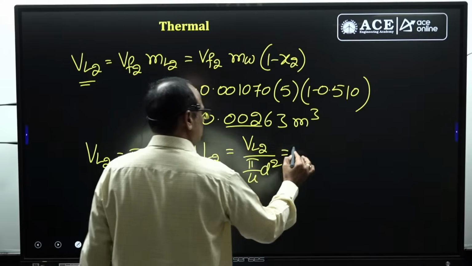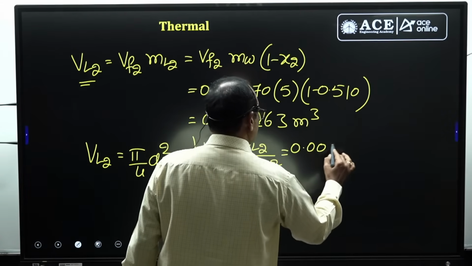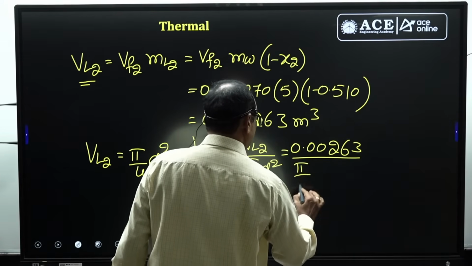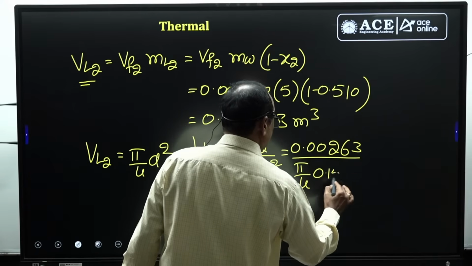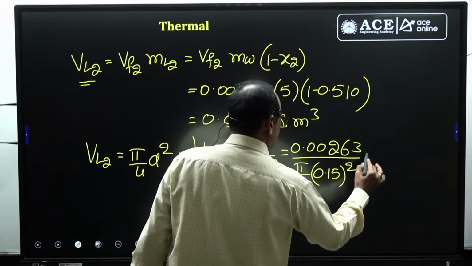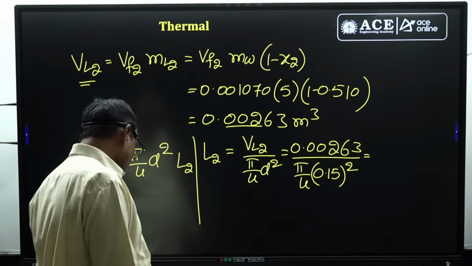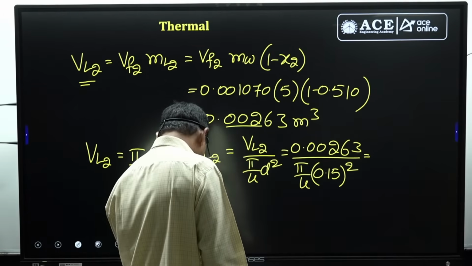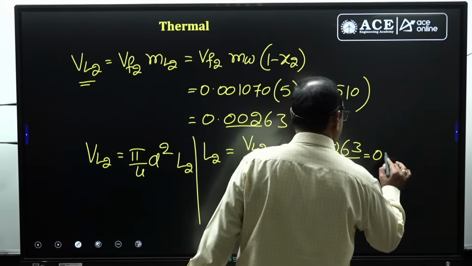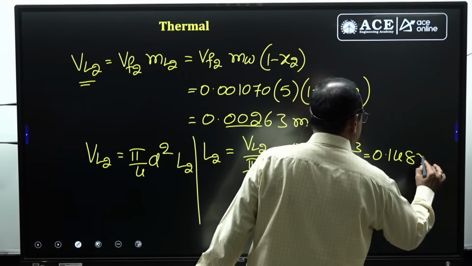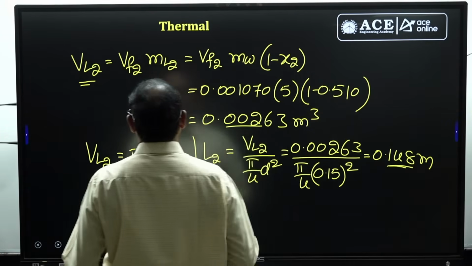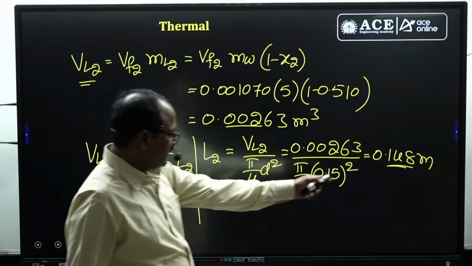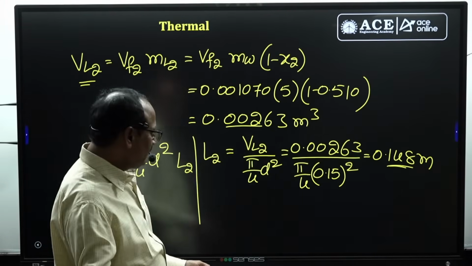VL2 value 0.00263 divided by pi by 4 into d value, given 0.15, whole square. You simplify this value for getting the final level of the water. Here it is 0.148 meters. The initial level of the liquid is 0.26, and the final level is lower, so definitely the liquid level decreases.